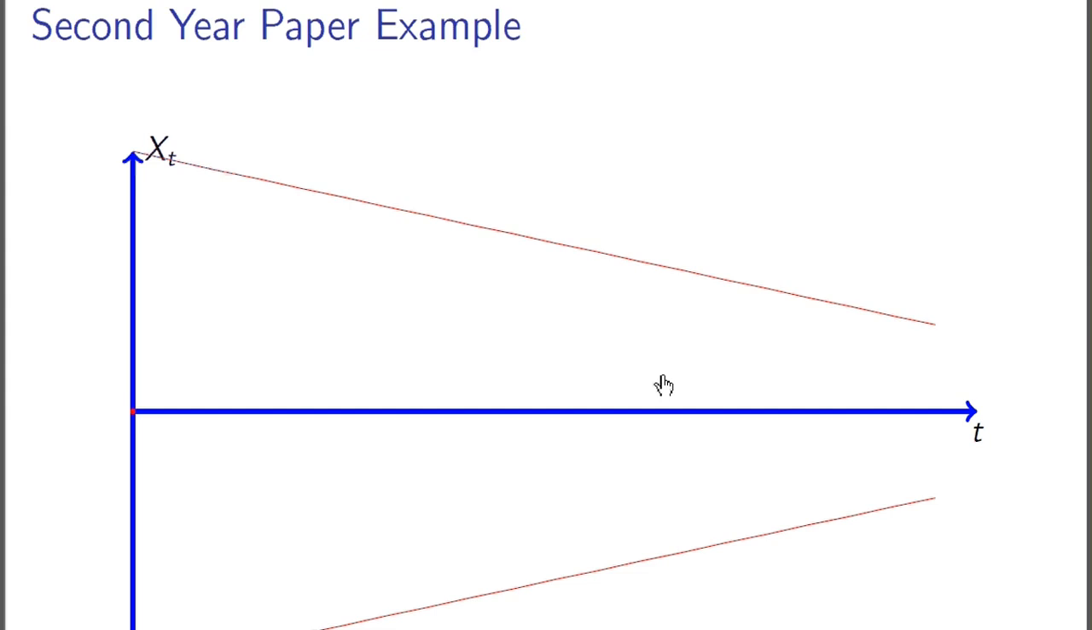So the example I'm going to talk about is the second year paper example, in which the agent is deciding. So the agent is having an idea. So I am having a new idea for my second year paper.